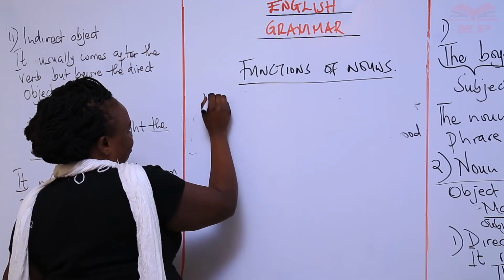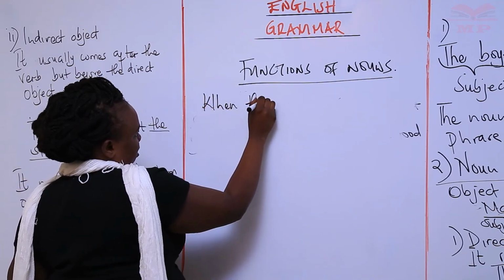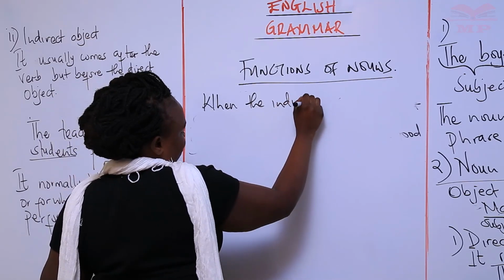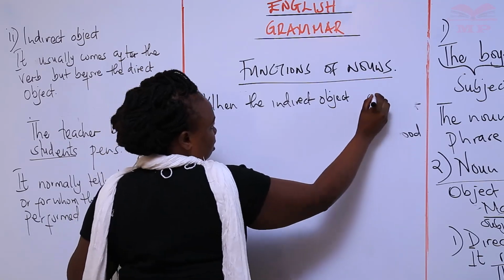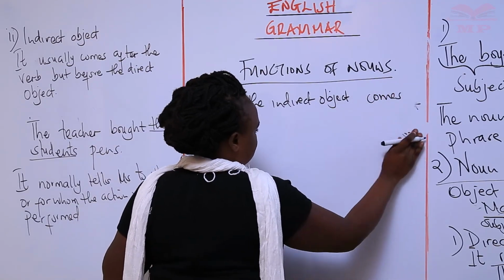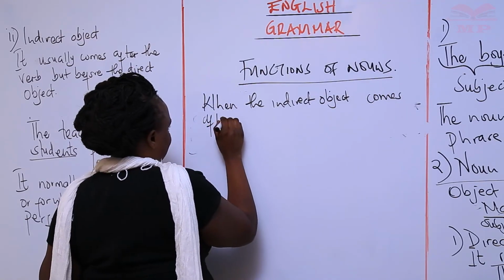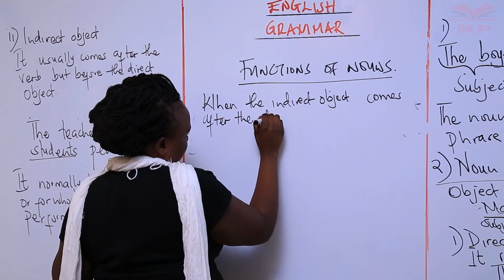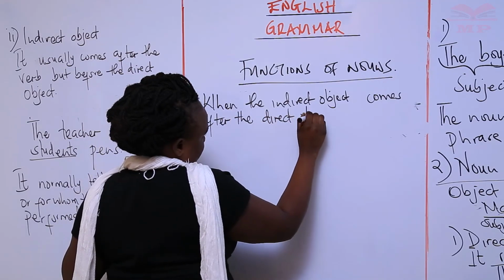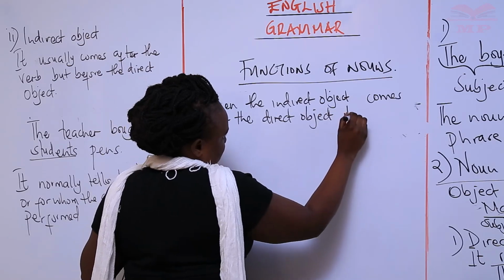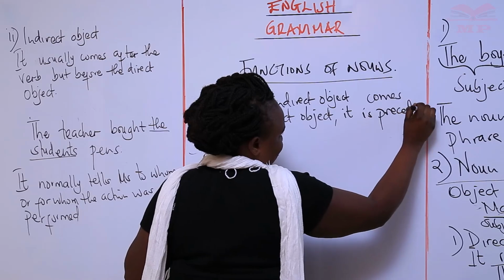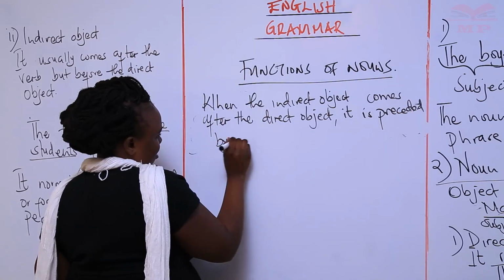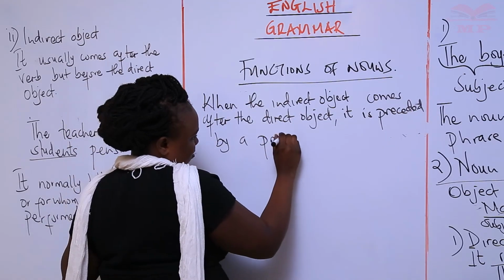Now, when the indirect object comes after the direct object, it is preceded by a preposition.